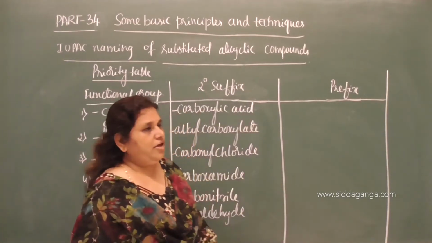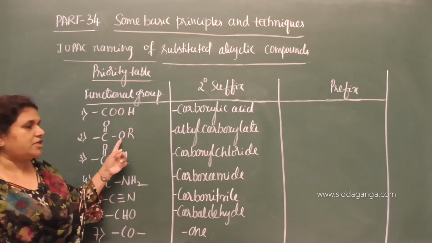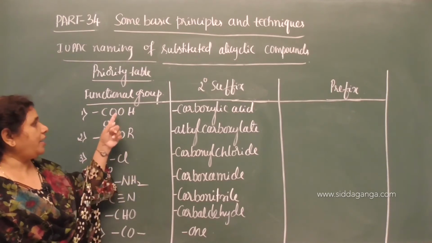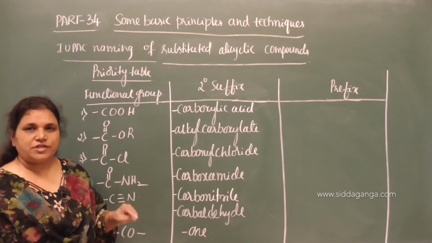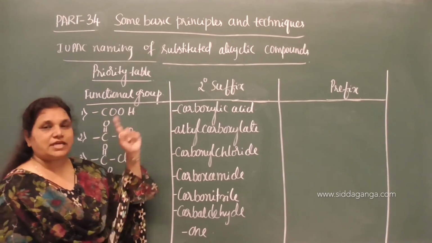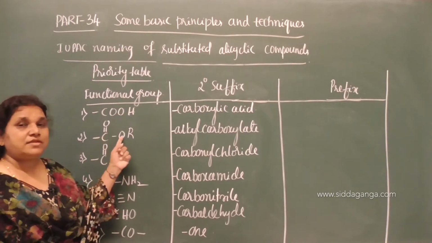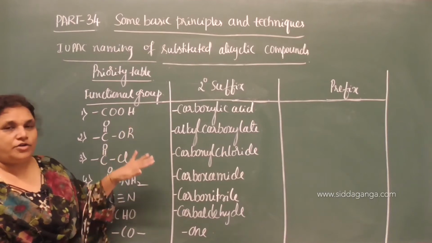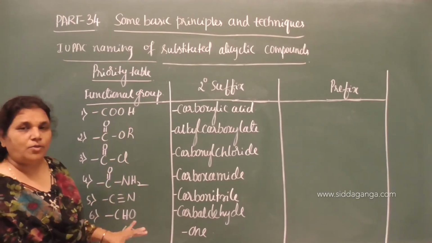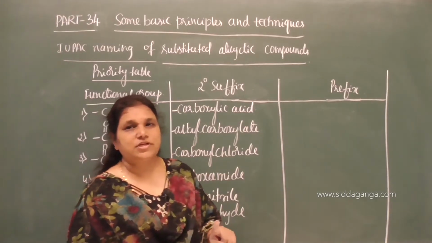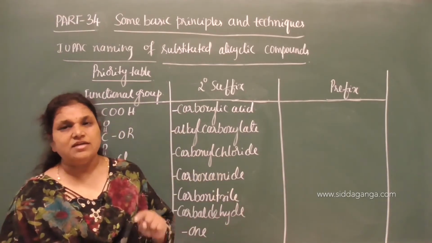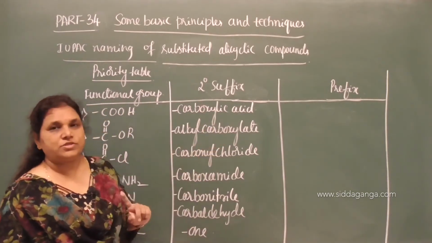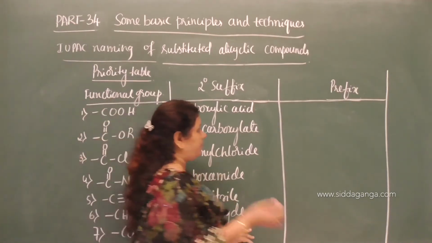For example, if both the acid group and the ester group are present, we have to treat the ester group as a substituent and the carboxylic acid group as the functional group. Then for carboxylic acid we use the secondary suffix, but for the ester we use the prefix. So according to the order of priority we have to use the prefix for the functional group when it is treated as a substituent group. What is the prefix for carboxylic acids?